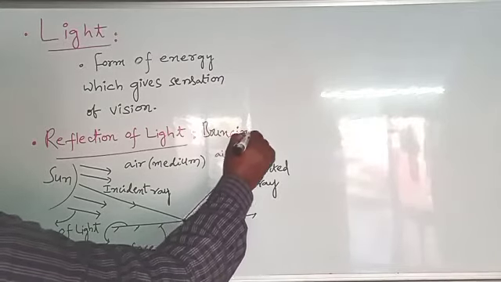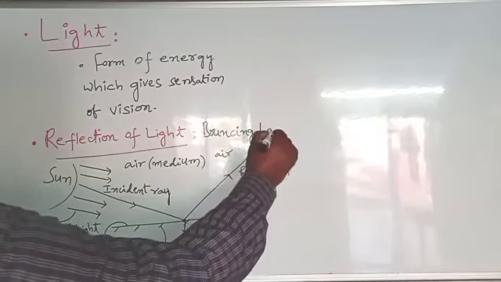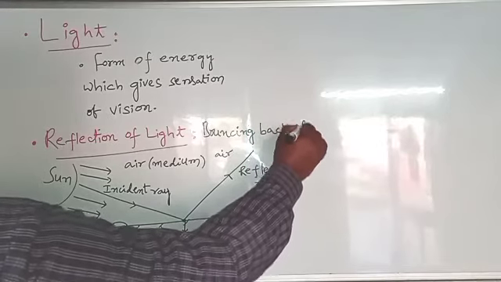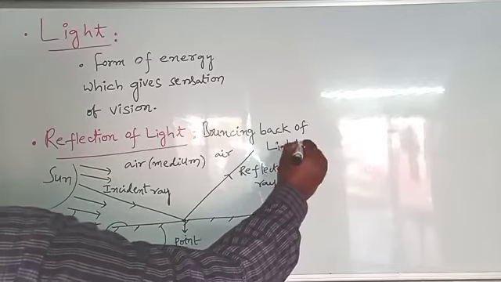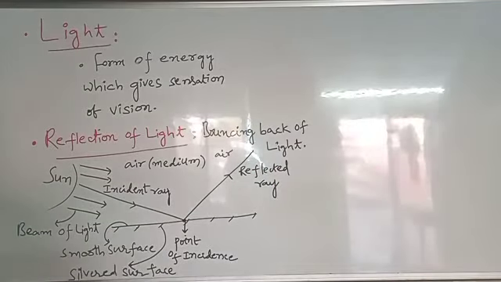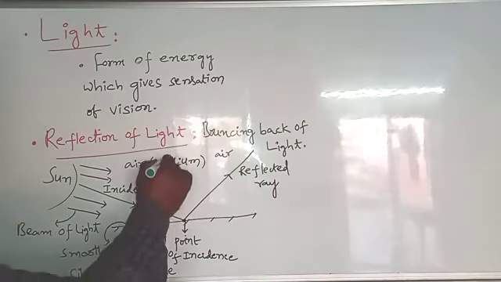So what is meant by reflection of light? Bouncing back of light is called reflection of light. That means when the light is incident on the smooth surface, it bounces back into the same medium. This phenomenon is called reflection of light. Simply, bouncing back of light is called reflection of light.